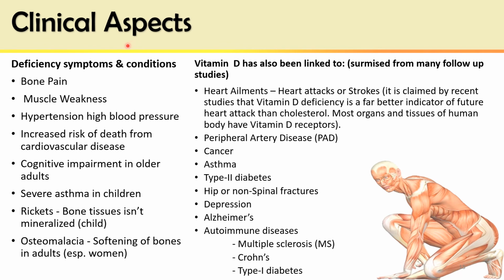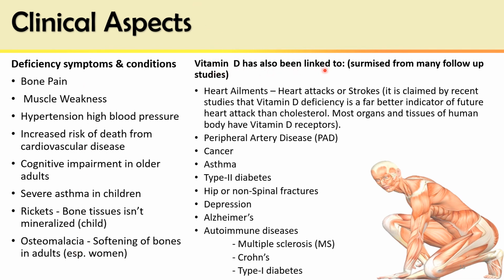Clinical aspects. Deficiency symptoms: bone pain, muscle weakness, hypertension, increased risk of death from cardiovascular diseases, cognitive impairment in older adults, that is reasoning and learning defects. It may precipitate severe asthma in children, and two main conditions are associated with its deficiency, that is rickets in children and osteomalacia in adults.